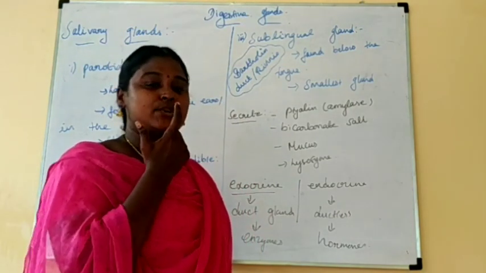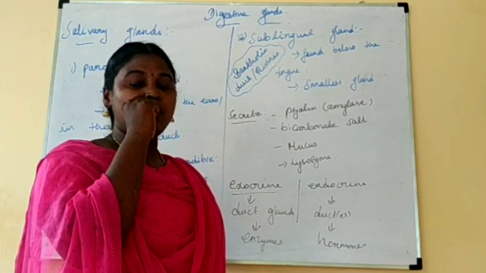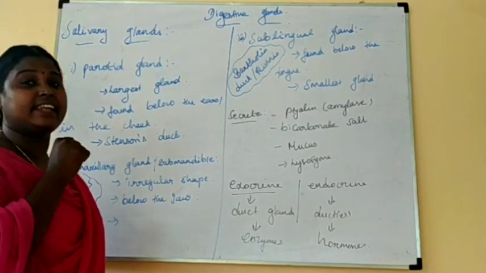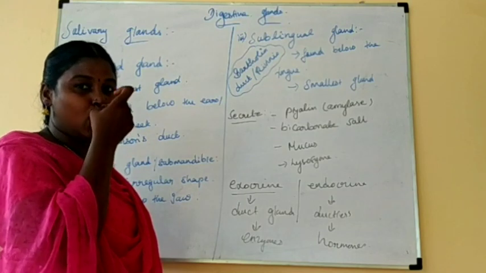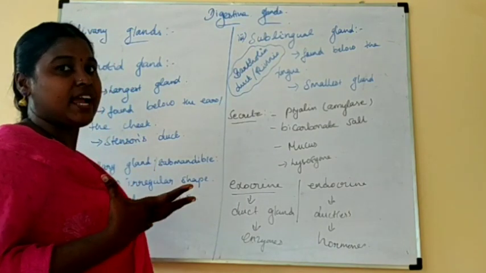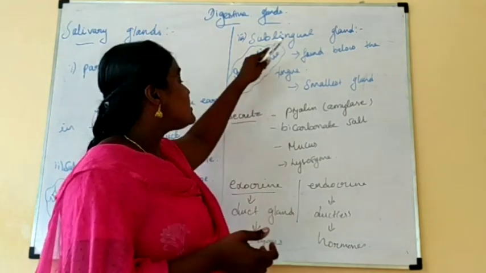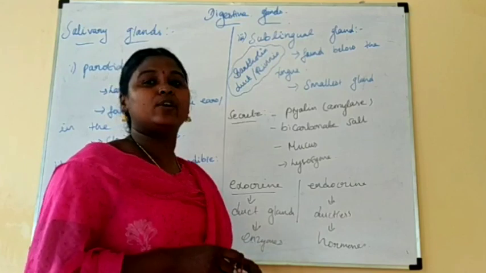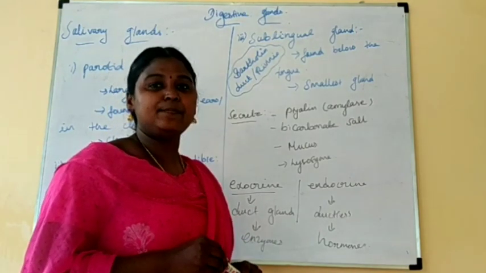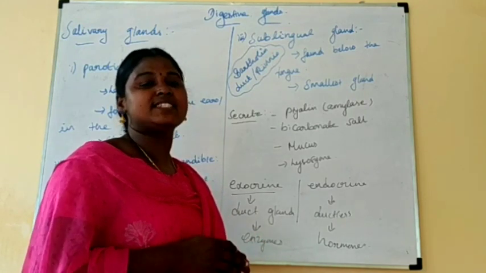Next is the submandibular or submaxillary gland. This is the jaw, so below the jaw saliva is secreted. Another one is below the tongue. This gland is called the sublingual gland. These are the three glands present in the mouth that secrete saliva.